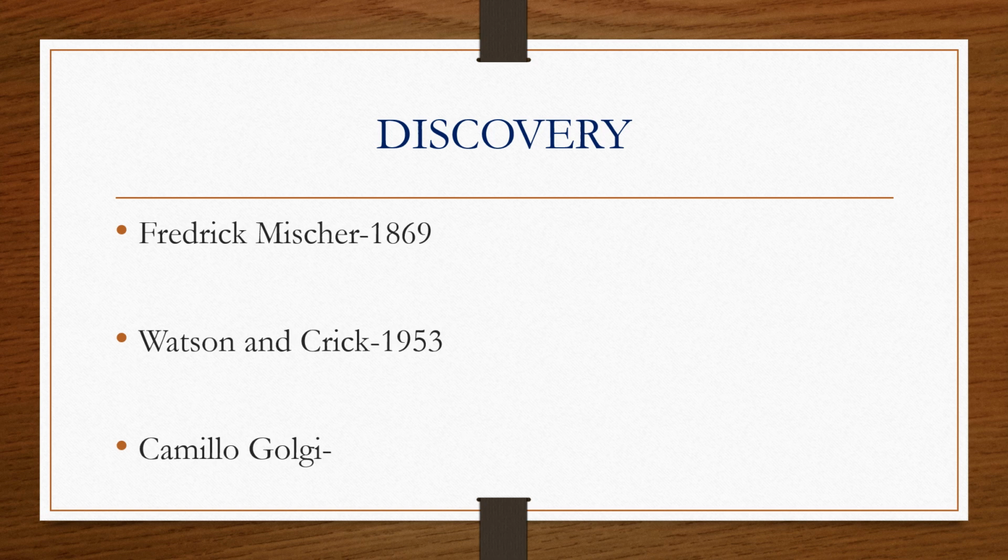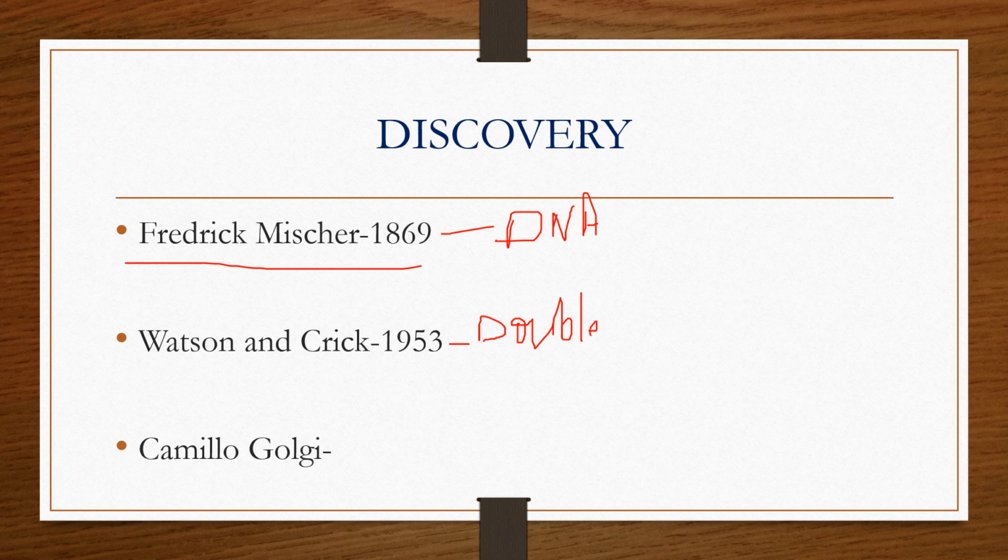The molecular discovery of DNA was first done by Friedrich Miescher in 1869. And we all have heard about the double helical structure of DNA. This is very important. The double helical structure of DNA was discovered by Watson and Crick in 1953.